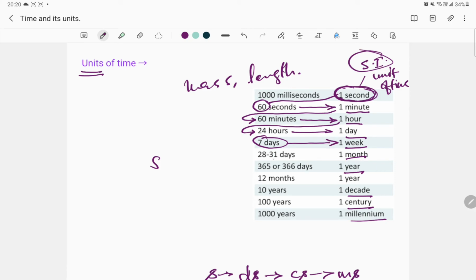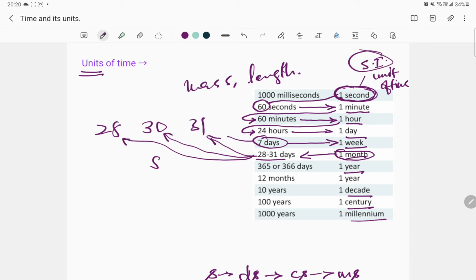And then we have a month. So let us not discuss month at the moment, because the time described by a month is different. February has 28 days. The other months have either 30 days or 31 days. So, well, we should know what a month is, but a month has different values of time associated with it.